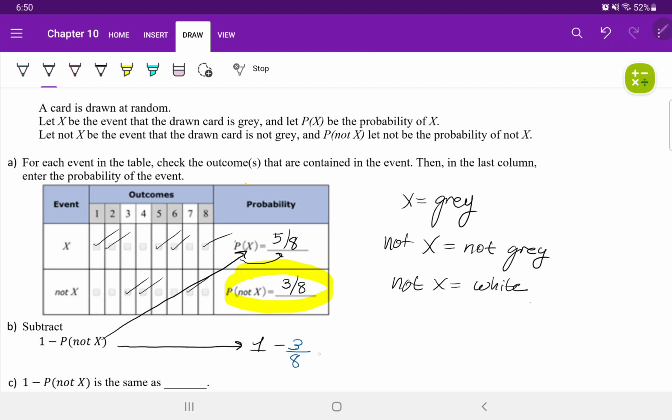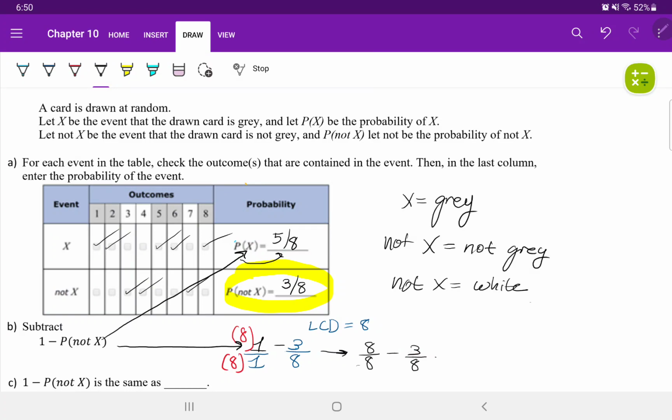When I subtract fractions, they must have the same denominator. So I'm going to put a 1 below, and the least common denominator in this case is 8. The second fraction is fine because there's an 8 in my denominator, but the first fraction needs the 8 down there. So I multiply my denominator by 8, and what I do to the bottom, I also do to the top. That's 8/8 minus 3/8.